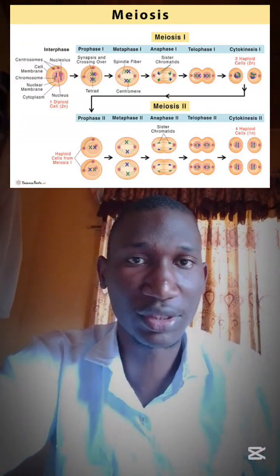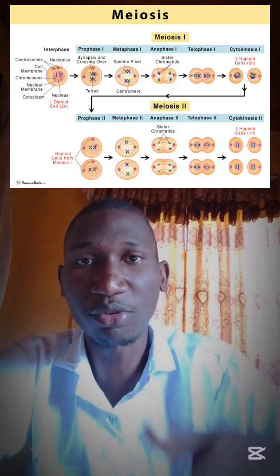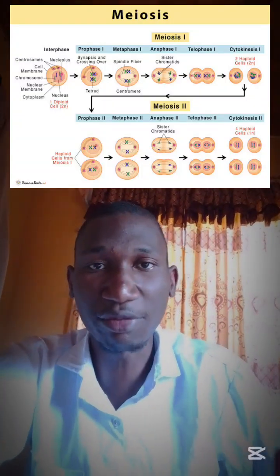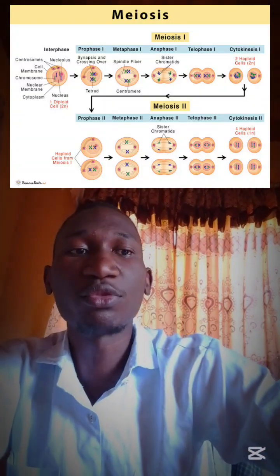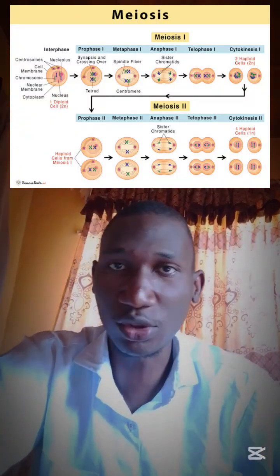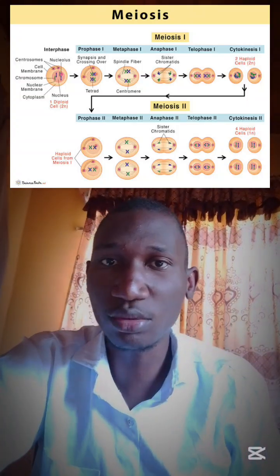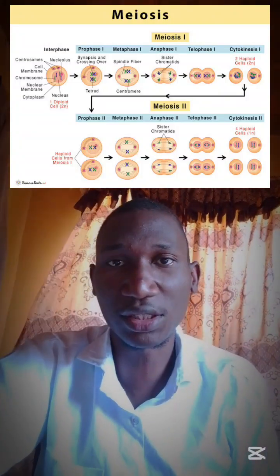So after prophase 1, in meiosis 1, where we have prophase 1, metaphase 1, anaphase 1, we move to telophase 1. Then we move to prophase 2. That's meiosis 2. So that is what we have there. And the cell is going to divide into basically two daughter cells, or if it is meiosis, that is four daughter cells, which are haploid in nature.